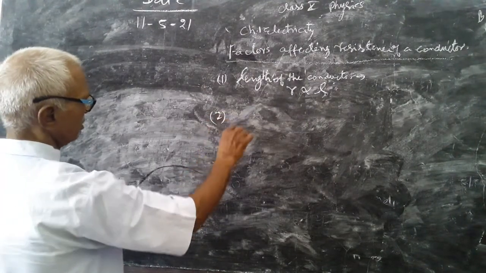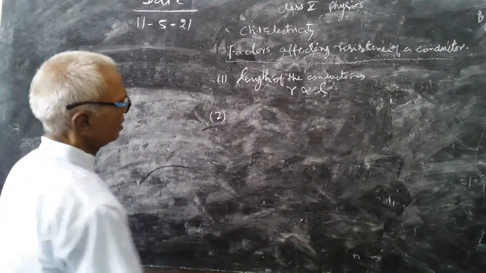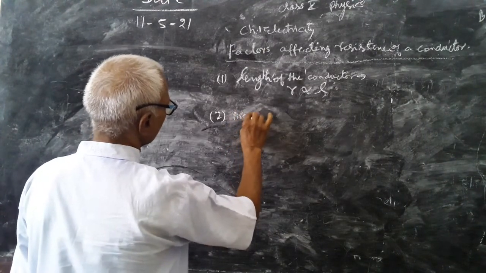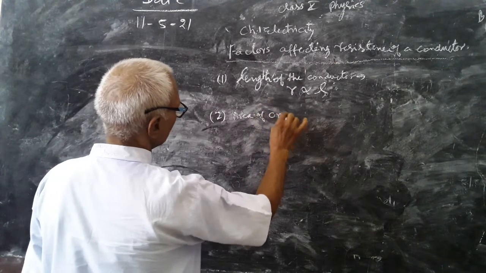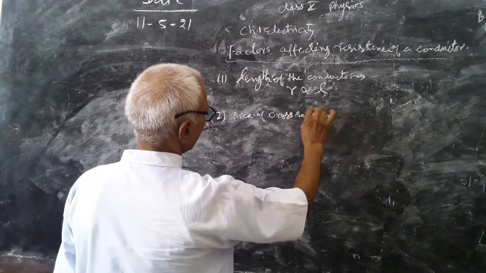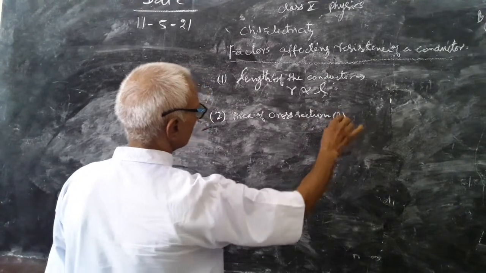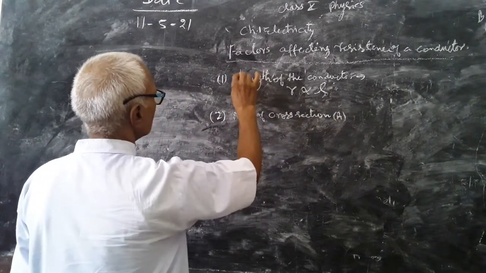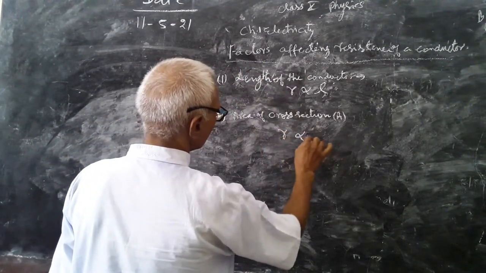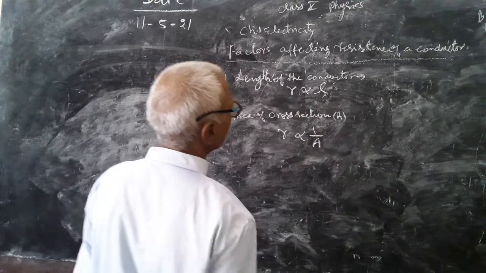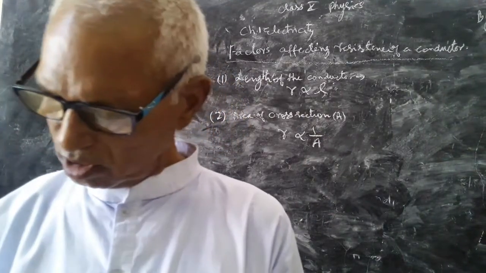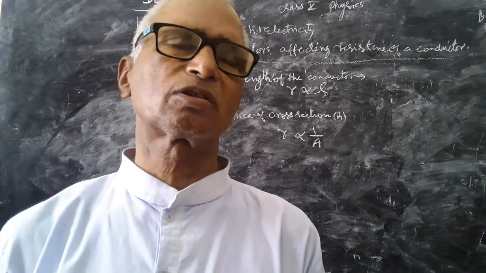Second factor on which resistance of a conductor depends is area of cross section, A. R is proportional to 1 upon A. Means if area of cross section is more, resistance will be less.